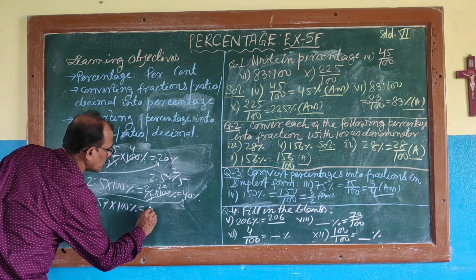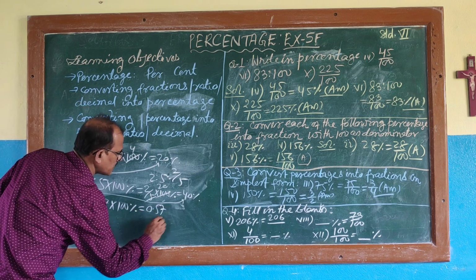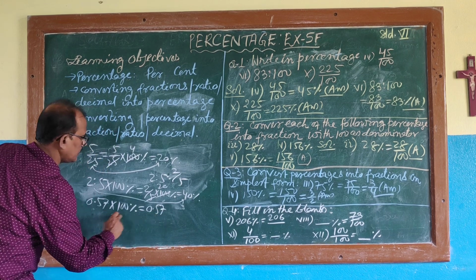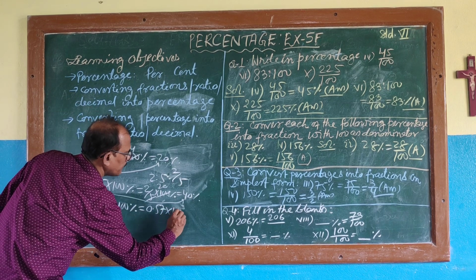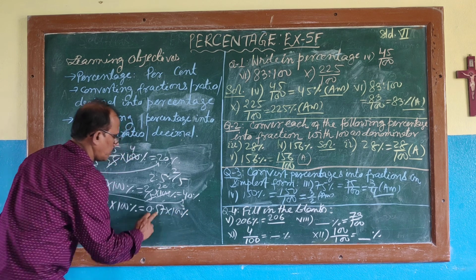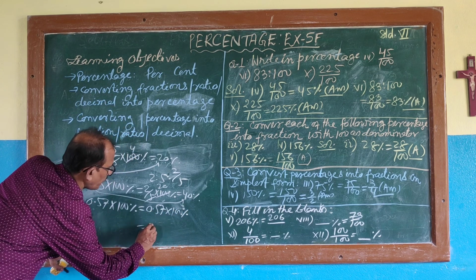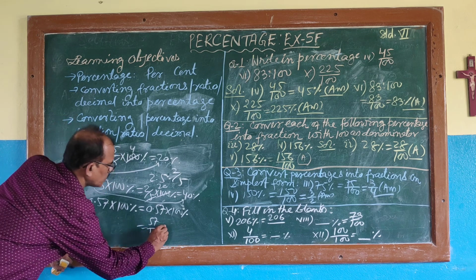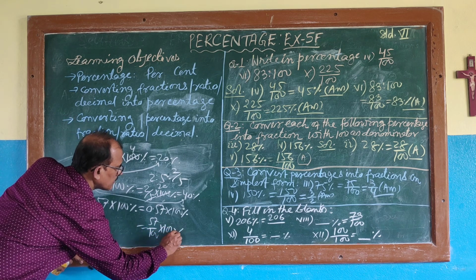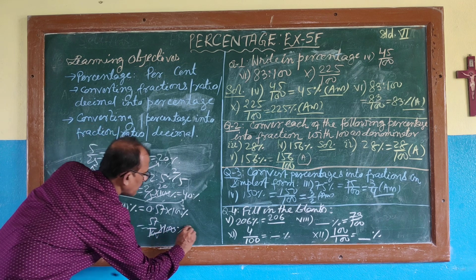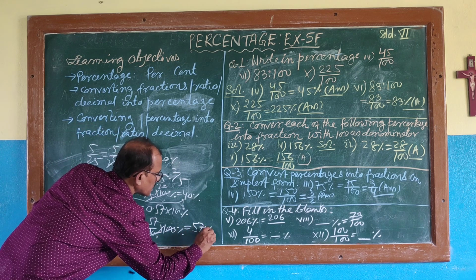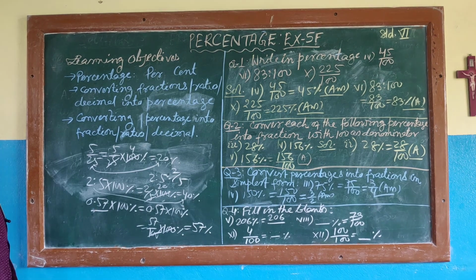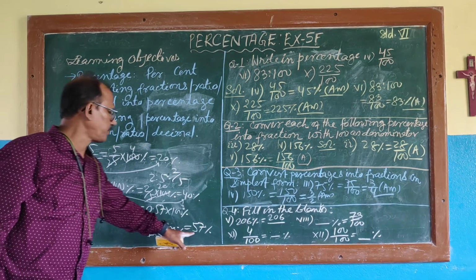Now this decimal, see, 0.57. Can you write 0.57 into 100%? Now simplify this one. 0.57 can be written as 57 by 100 into 100%. 100 will be cancelled. It will become 57%. So 0.57 can be converted into 57%.